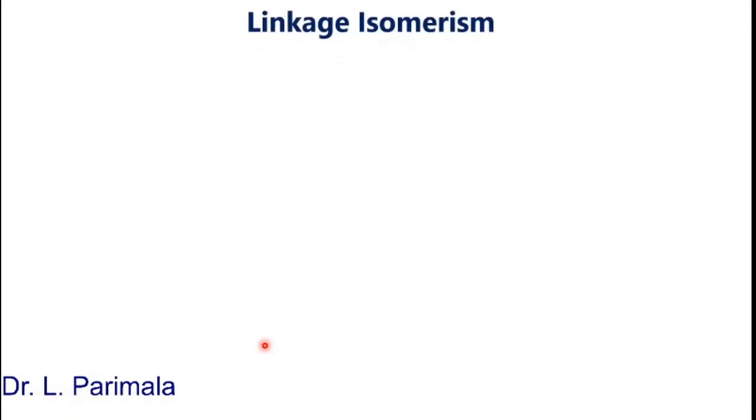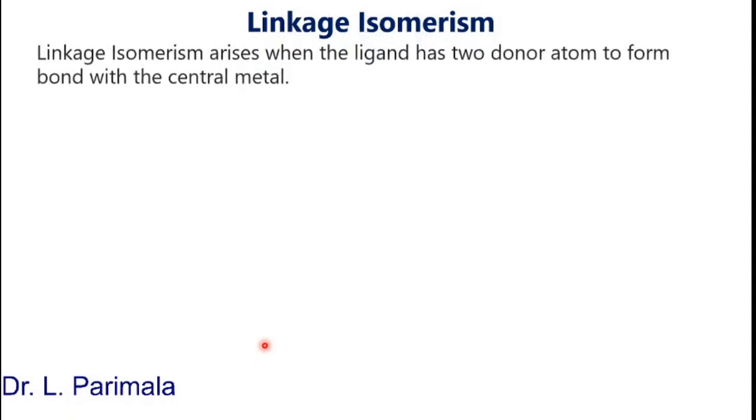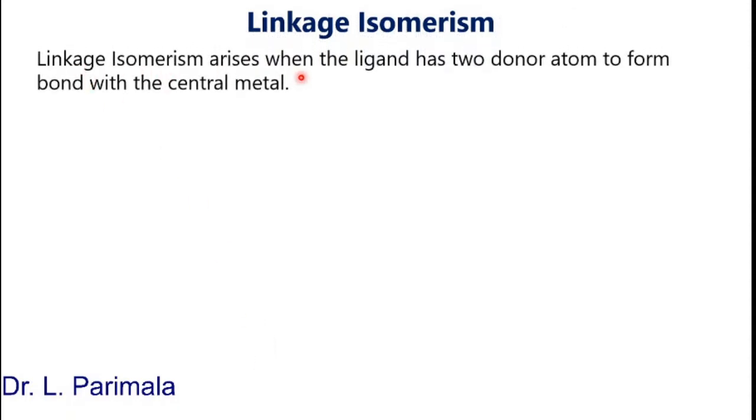Next, let us see linkage isomerism. Linkage isomerism arises when the ligand has two donor atoms to form the bond with the central metal. So when the ligand has two donor atoms, it can form a bond with the central metal atom with either of the two atoms. So the linkage isomerism arises due to the linkage of the ligand atom with the central metal atom. So that is why the name linkage isomerism.